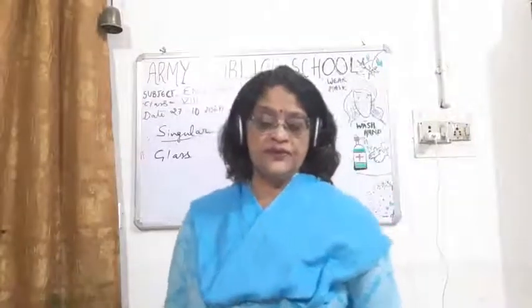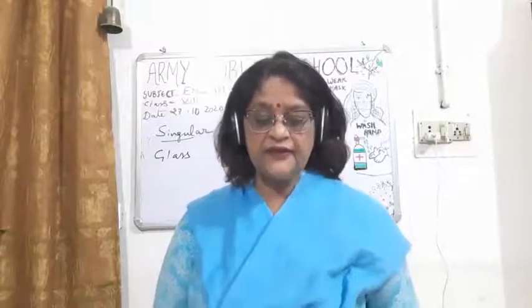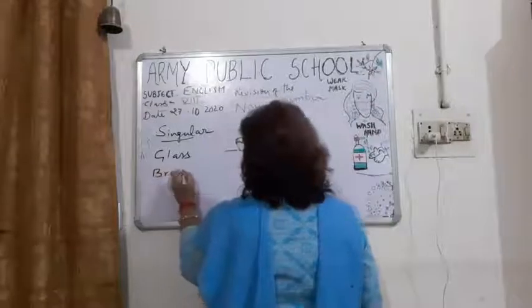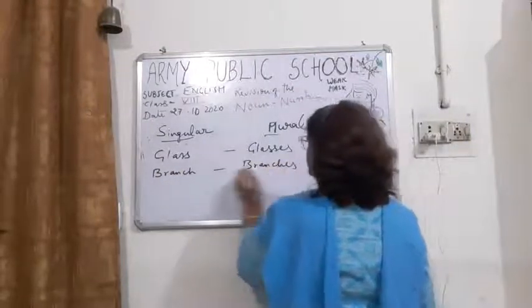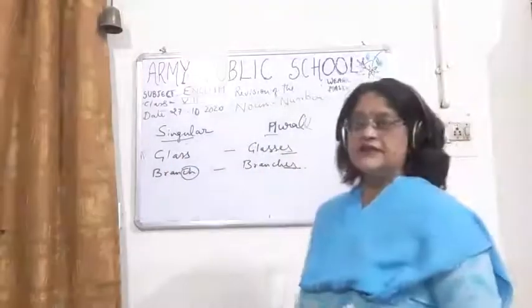Okay, so what will be the spelling? Glasses. Some of the words are ending with CH, so again we have to put ES, like branch, branches. So here you can see it is ending with CH, so we have to put ES here.